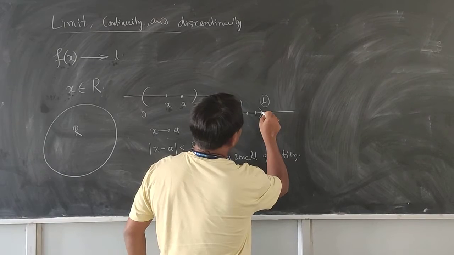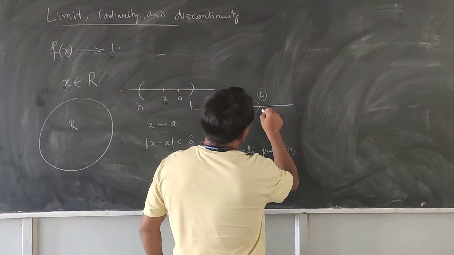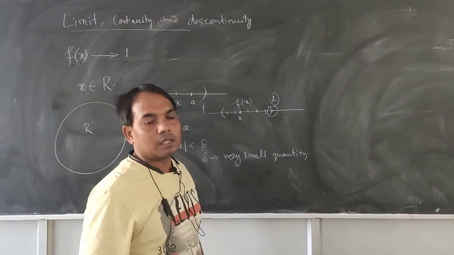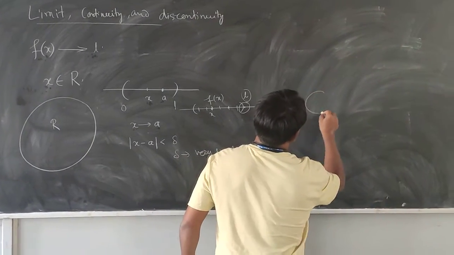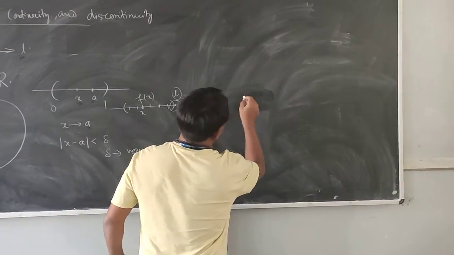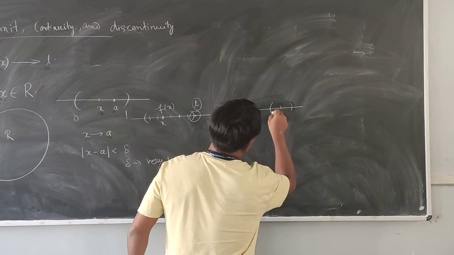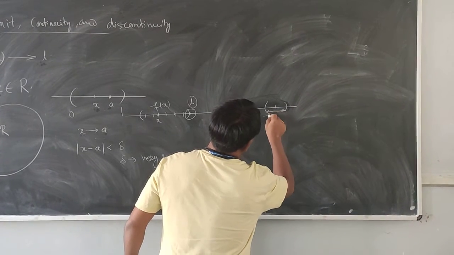When we say this L is the limit, we take a small neighborhood of L, with radius epsilon, from minus epsilon to epsilon.